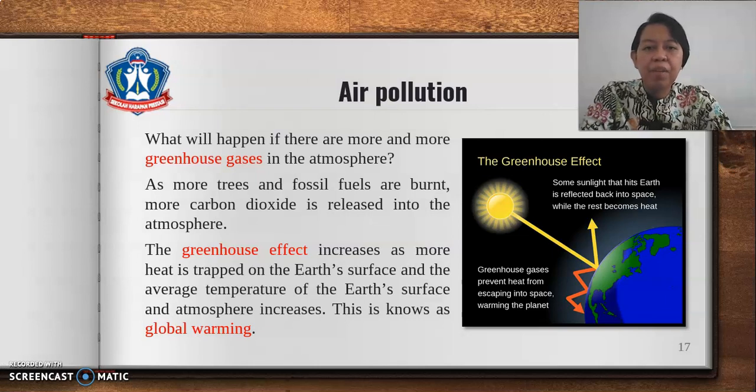What will happen if there are more and more greenhouse gases in the atmosphere? As more trees and fossil fuels are burned, more carbon dioxide is released into the atmosphere. The greenhouse effect increases as more heat is trapped on the Earth's surface, and the average temperature of the Earth's surface and atmosphere increases. This is known as global warming.